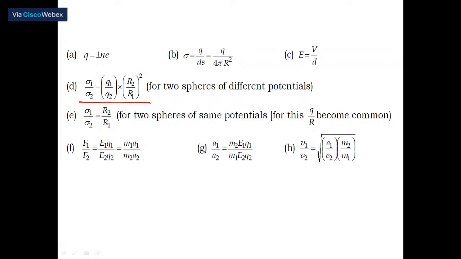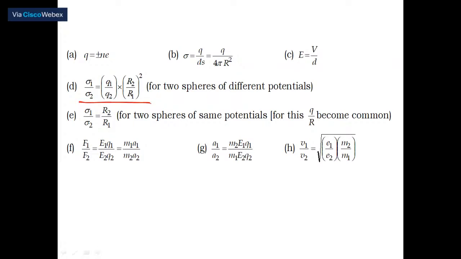Suppose a charged particle of certain mass is accelerated through a potential. Mass is there, acceleration is there, electric potential is there, and electric intensity is there. A charge is carrying some magnitude. Therefore, in case of an electric field, F1 is equal to E1 into Q1. By applying Newton's second law, F is equal to ma.